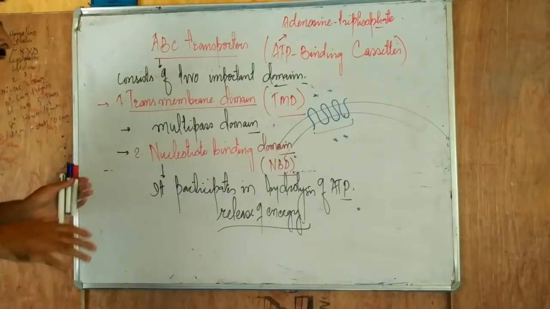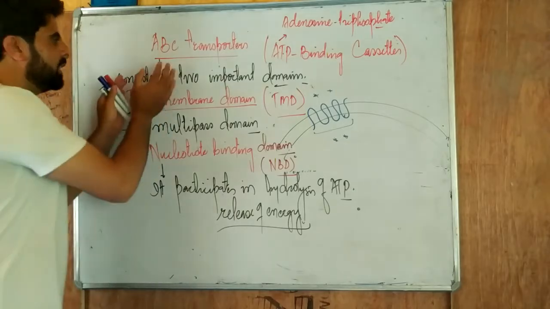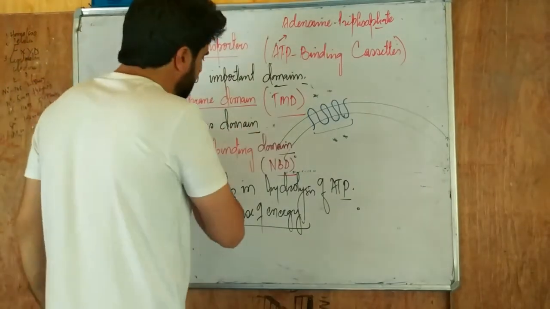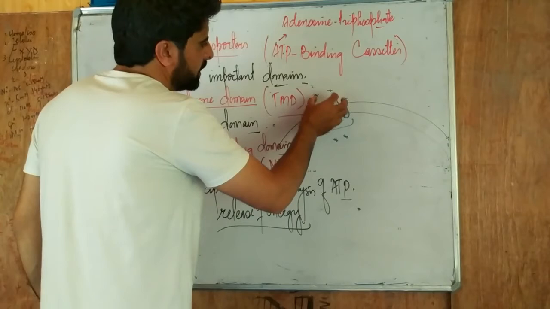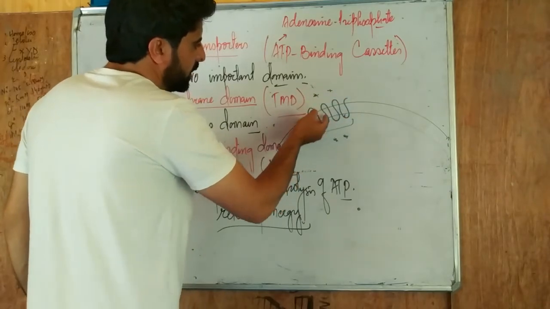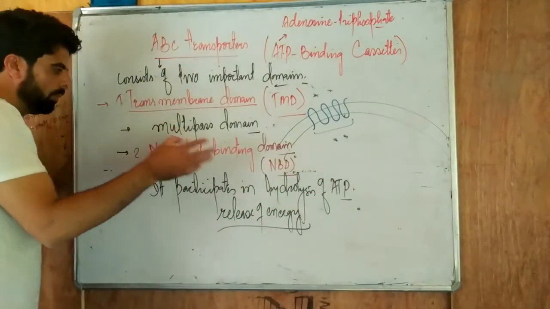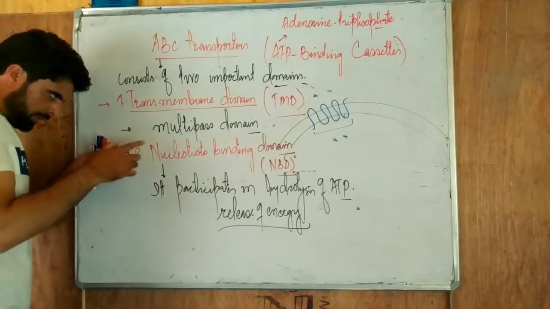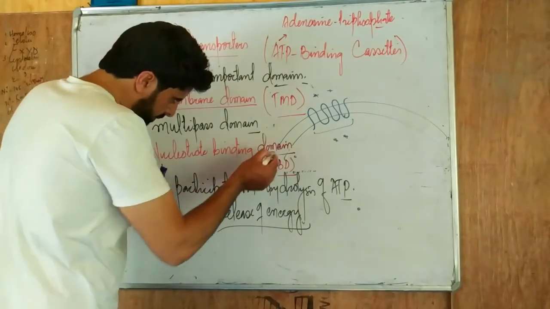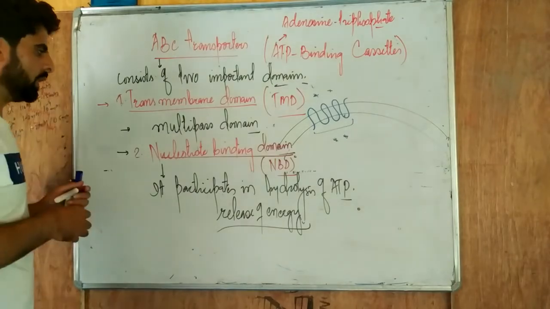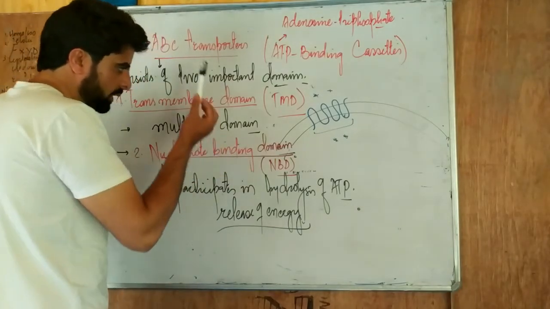Now the most important thing is it's having two domains. The first one is the transmembrane domain, that is the multipass domain, which is crossing the membrane many times. So this is a protein which is crossing many times, but it's also helping in the exchange of the substance, movement of the substance. One more thing, there's a nucleotide binding domain, because ATP is a nucleotide, adenosine triphosphate. So this nucleotide gets bound to this domain.